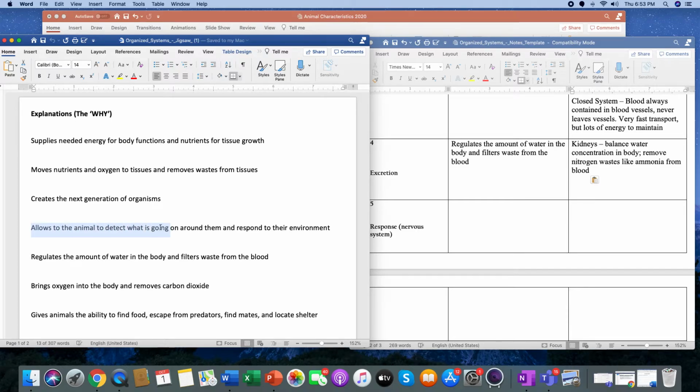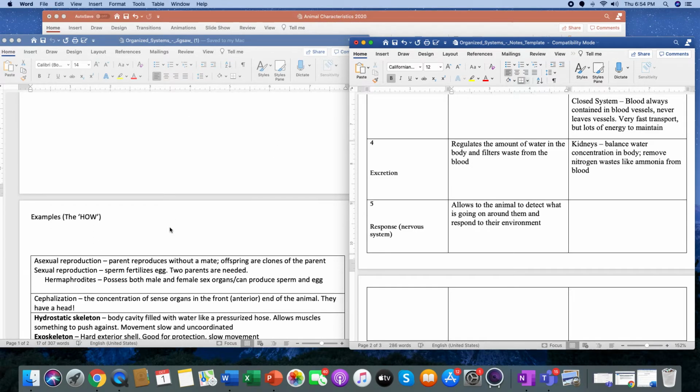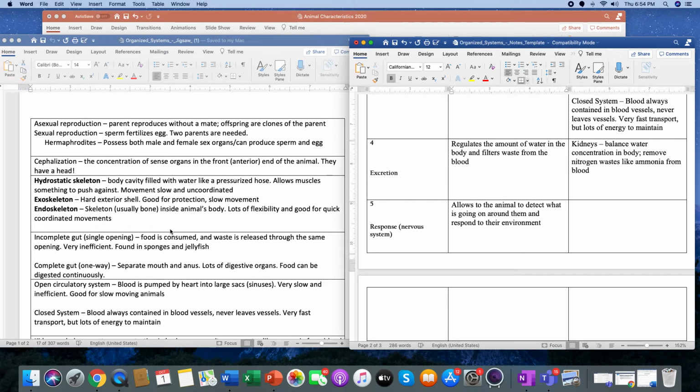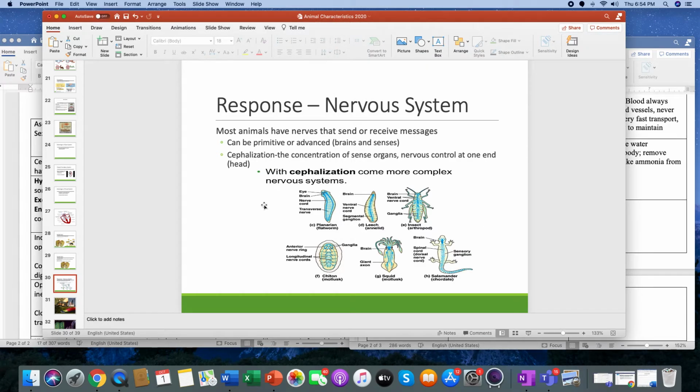You want to know what? I think the nervous system. This kind of looks like it. The nervous system allows the animals to detect what's going on around them and respond to their environment. So there we go. And let's look for a quick little example in here. Aha. So right here, we're going to move back.